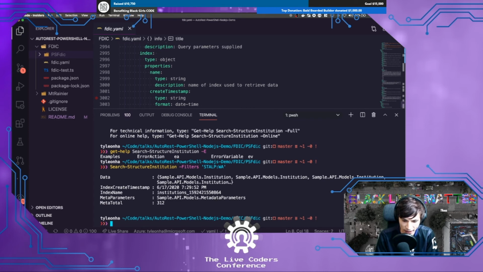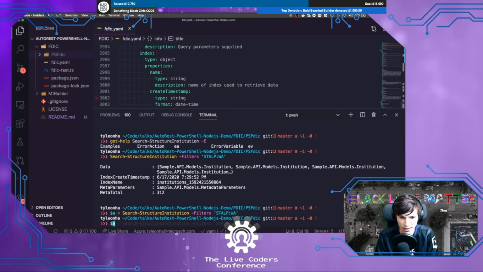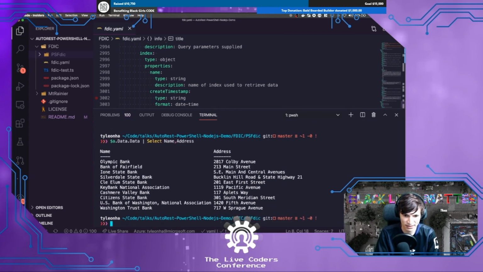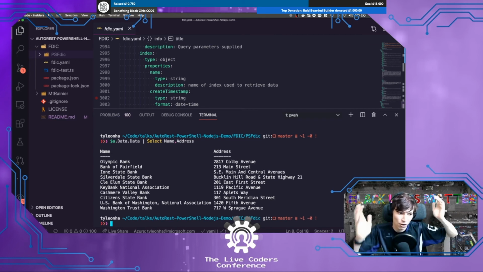Cool, we got some data back. So let me store that to a variable. And then, like I said, PowerShell's object-oriented, so I can just do data, and I know it's .data, and see a whole bunch of information. Now this looks a little cramped, so maybe let's just take the name and address. And there we go. So now we could see, I think it just gave us like 10. There's probably some kind of pager involved, but there we go. It actually worked. I'm impressed. I hope you are too.